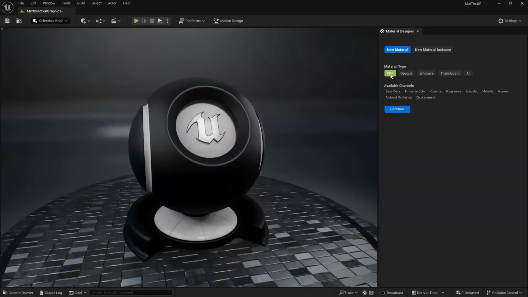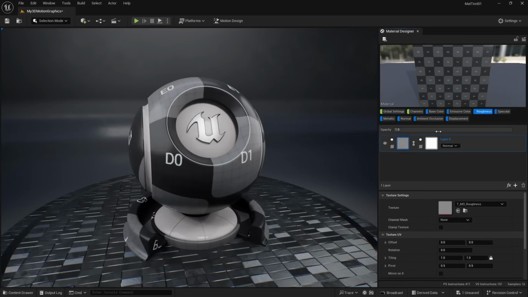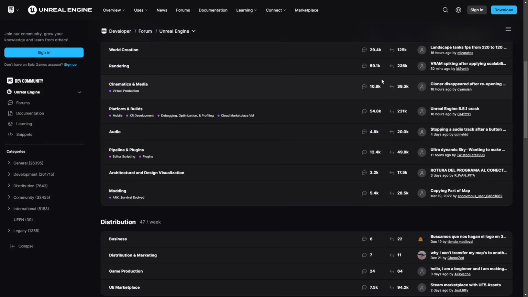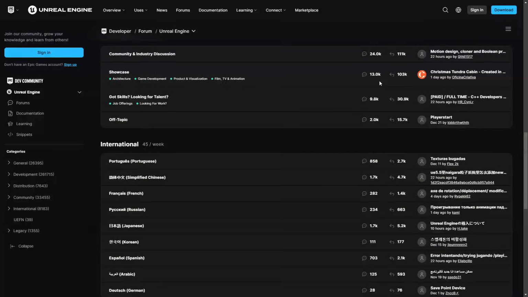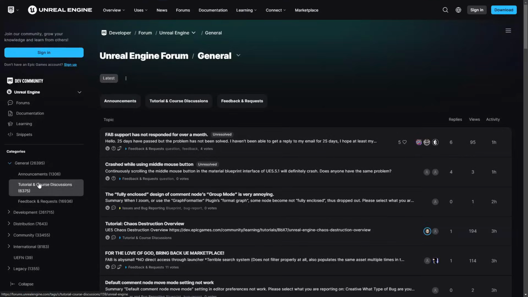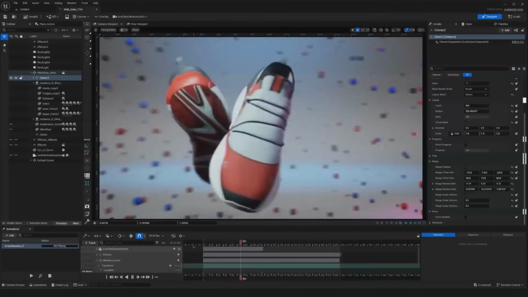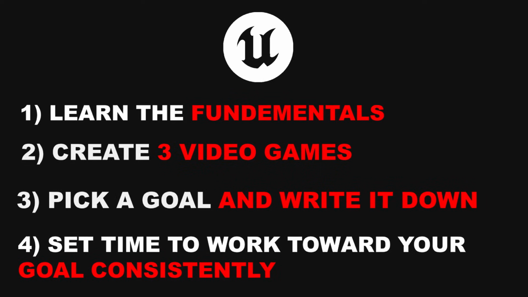Then we have getting stuck in general. If you're stuck on a specific problem and you can't find the solution, you can try asking the Unreal Engine community. I've not really used it, but there are the Unreal Engine forums, and I have seen people type the problem that they have, and then others sometimes come to the solution with an answer. I hope these steps will help you learn Unreal Engine and develop the game that you want to.